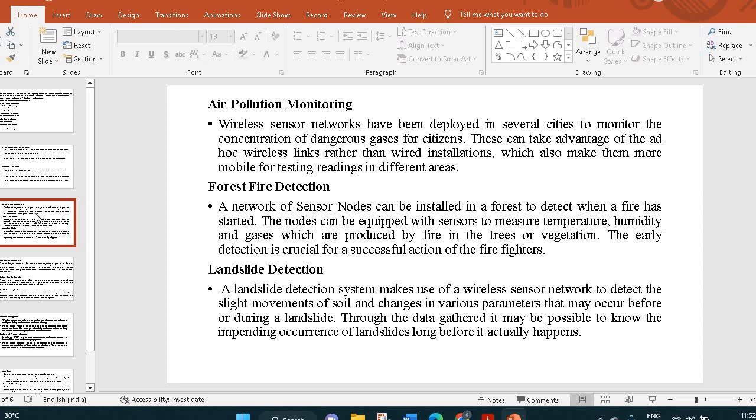Landslide detection. Landslide detection systems make use of a wireless sensor network to detect slight movements of soil and changes in various parameters that may occur before or during a landslide. Through the data gathered, it may be possible to know of the impending occurrence of a landslide long before it actually happens.